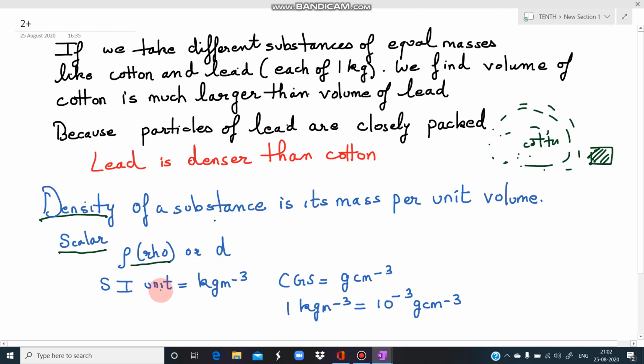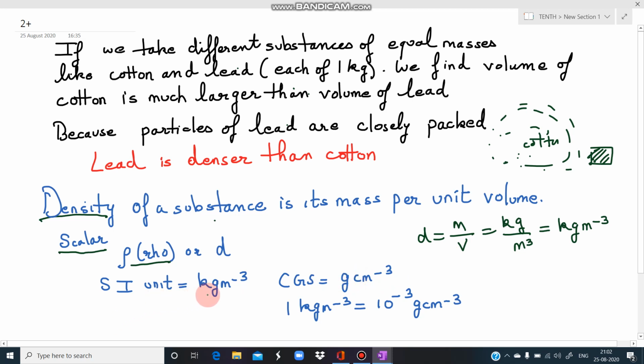Then it has an SI unit and a CGS unit. The SI unit is what? Kg per meter cube. What is mass? We know that density is mass by volume. So mass is in kg, volume is in meter cube. So density will come out to be kg per meter cube. And in the CGS unit, mass is in grams, volume is in cubic centimeter. It becomes gram per cubic centimeter.